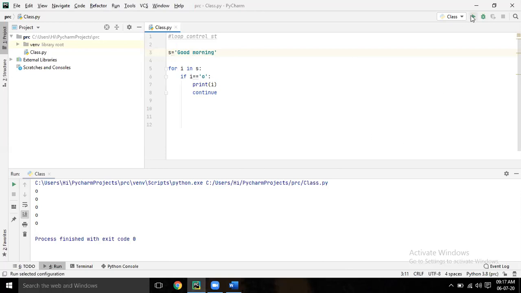Now what if we give the command print i after continue, sir? It will depend on where you are putting your print statement: outside the loop, inside the loop, or inside the if statement. Now this print is inside the if statement. Save it.